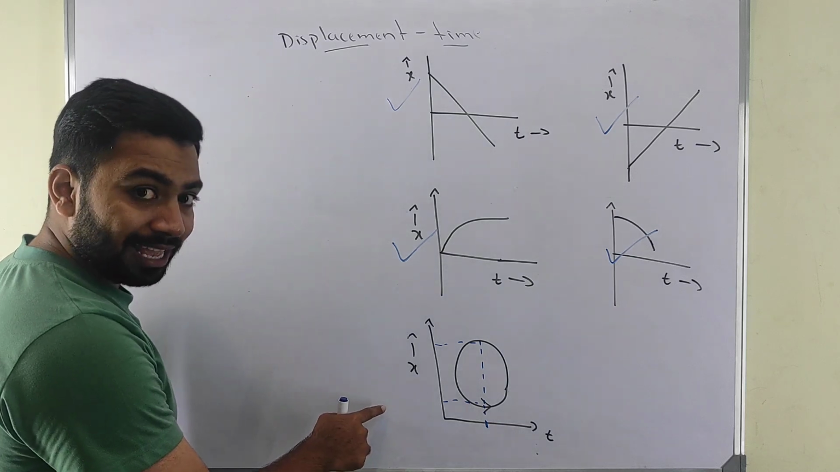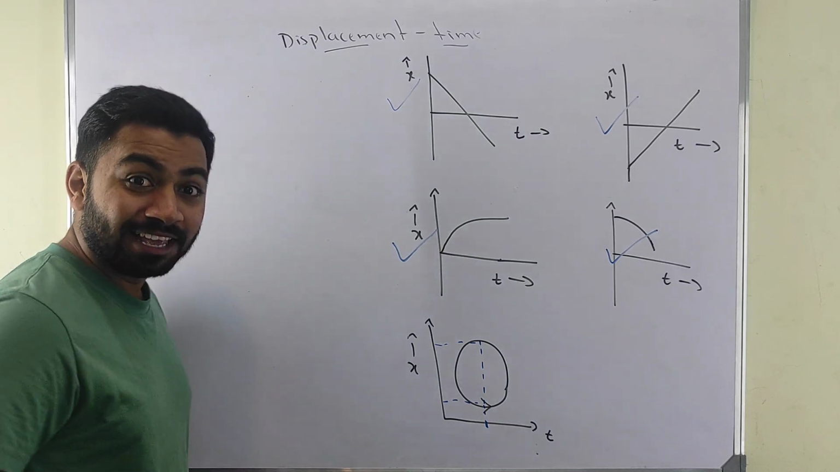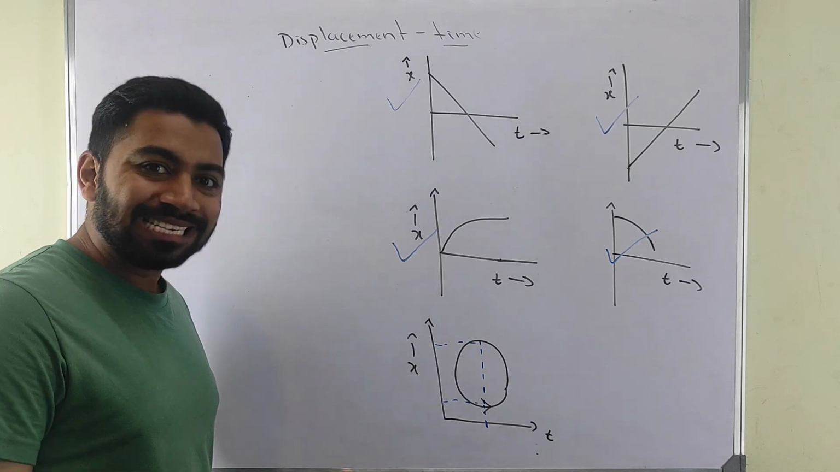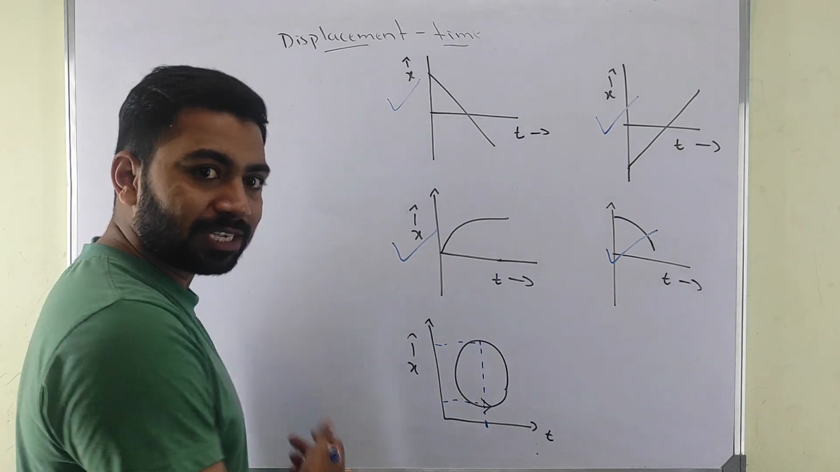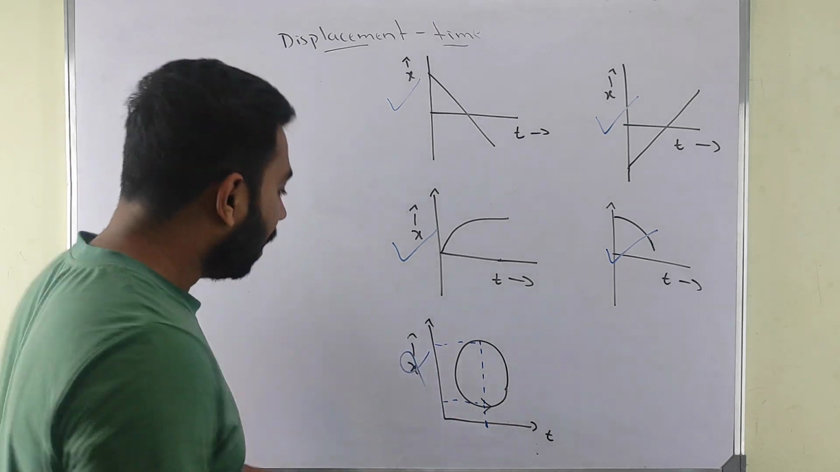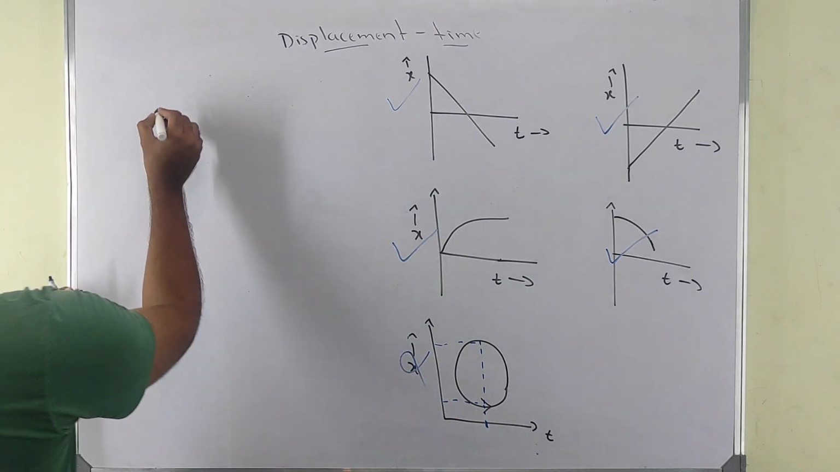Sir, here, can it be possible? No. Again, same. At one time, you can be in one place. You can't be in 2 points. So it is not valid. Yeah. And one more thing. You can take a graph like this.